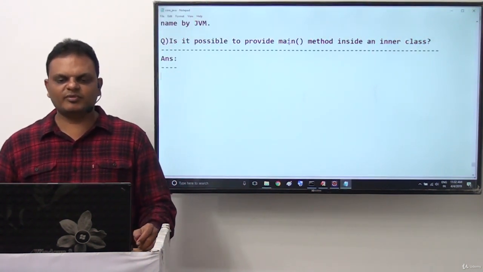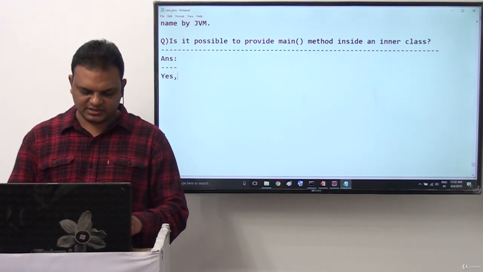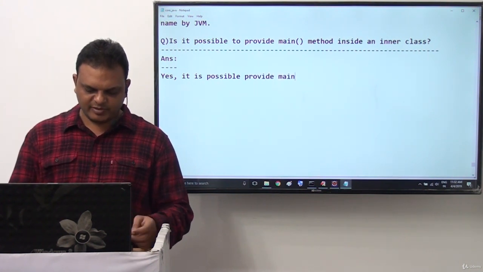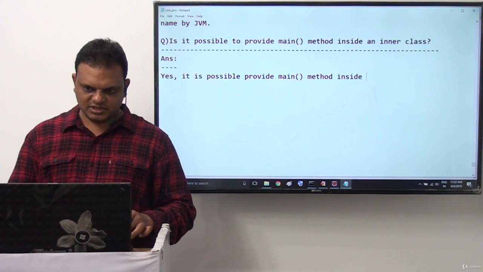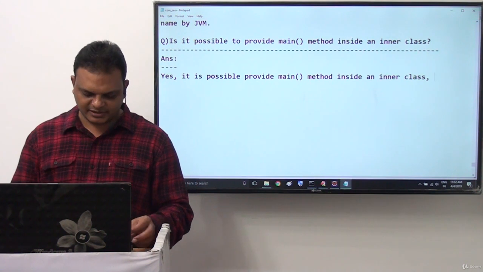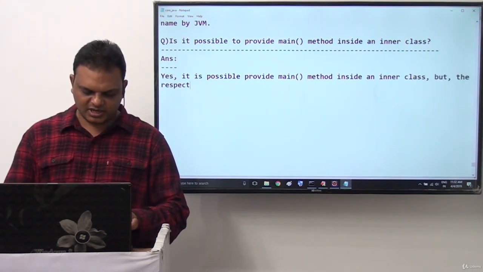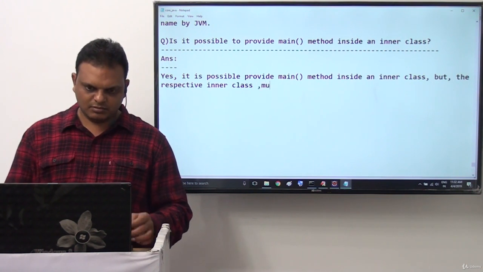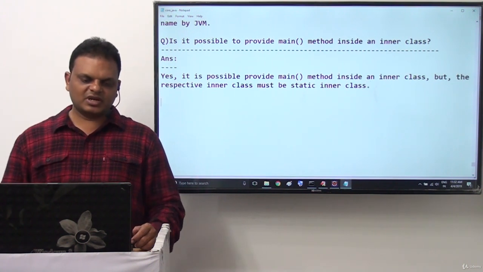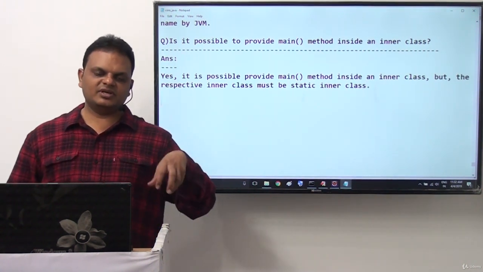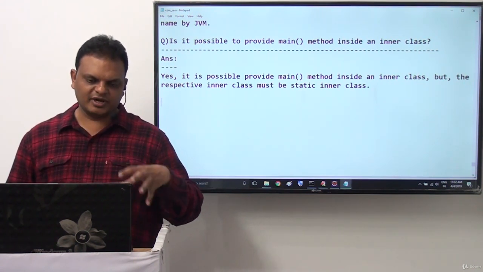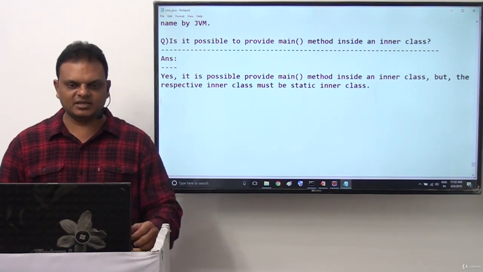So is it possible to provide a main method inside an inner class? Yes, it is possible to provide a main method inside an inner class, but the respective inner class must be a static inner class. So in that way we are able to declare it inside the corresponding static inner classes. That's it.